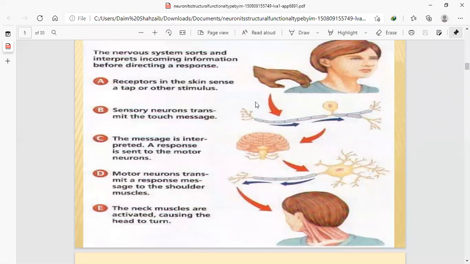So if one of the motor or sensory neurons is damaged at the shoulder, because the shoulder is the main point from where the nerves, the whole neurons, transmit throughout the whole body. A condition called brachial plexus injury or autoimmune diseases occurs due to damage to the motor and sensory neurons at the shoulder.